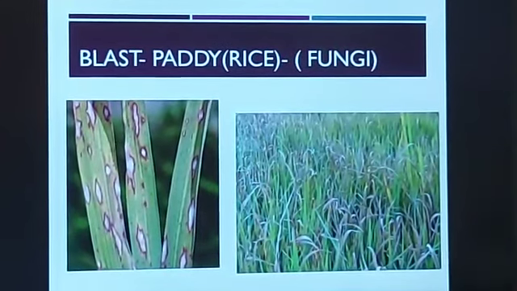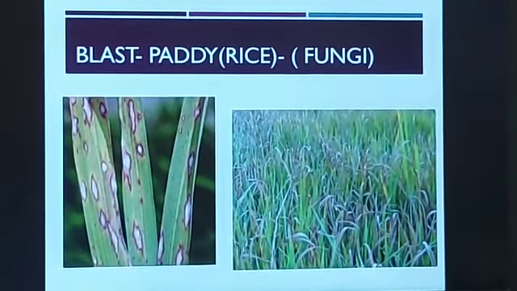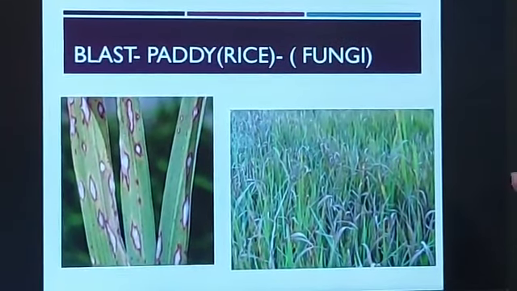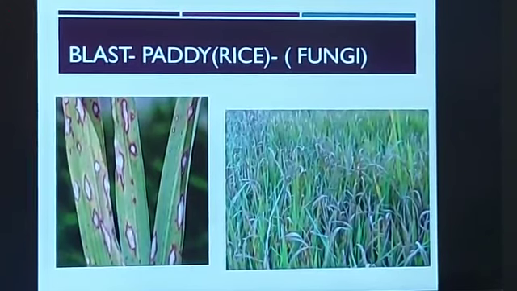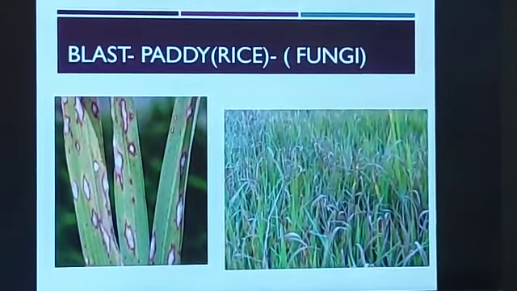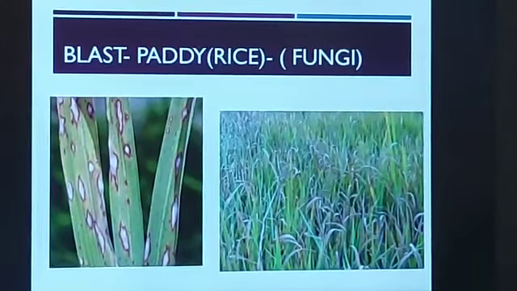Then this is blast of paddy rice. Again, it is a fungal disease. You can see again brown and white patches. It is called blast. In this, you can see the leaves have become completely dry. They are not green. So this is called blast disease, caused by fungi.